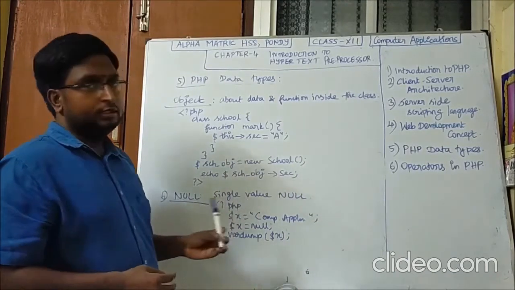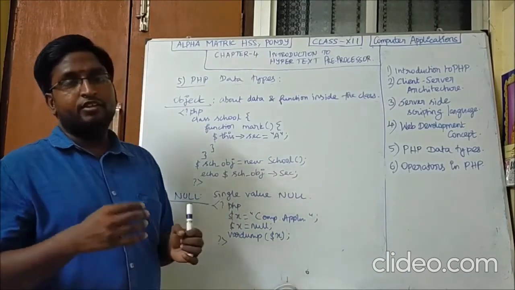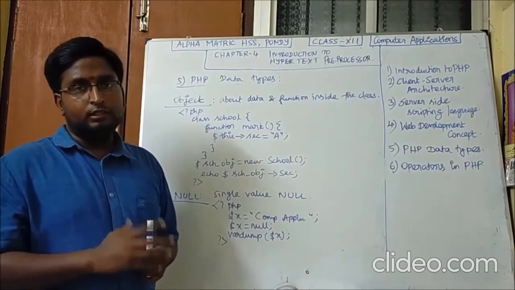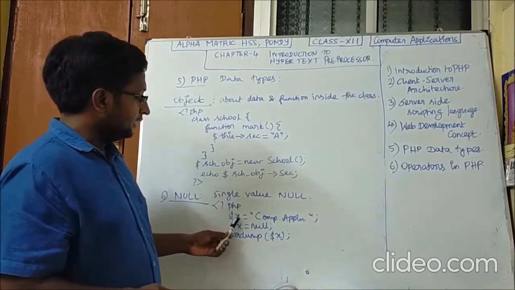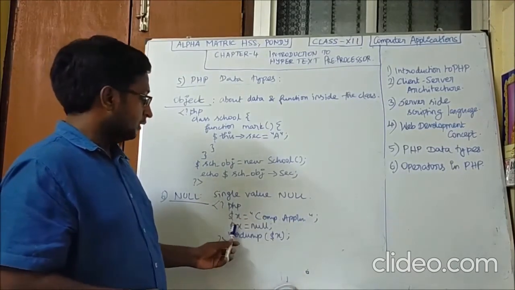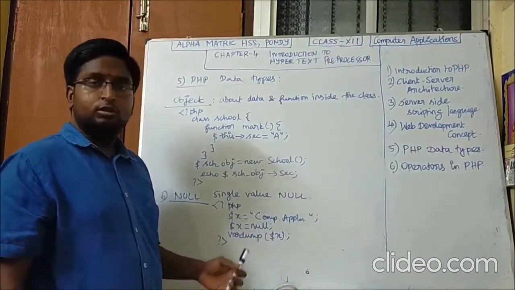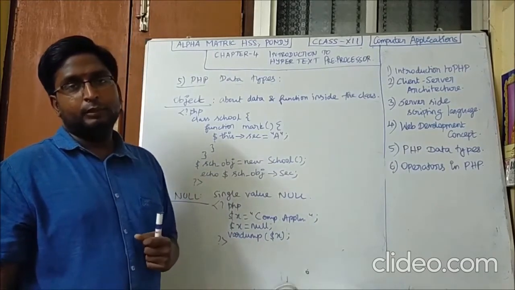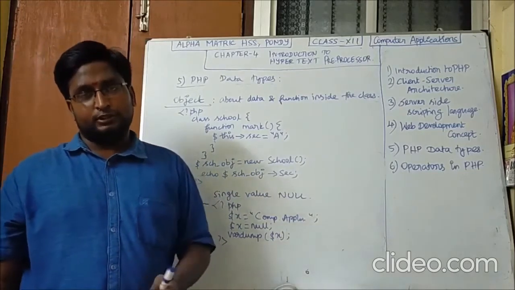The next one is the null data type. The null data type is a single value data type. It holds only one value, called null. Here you see the variable x initially has the string computer application, and then we assign the value null. When you print the output, it will automatically show that it is a null variable.